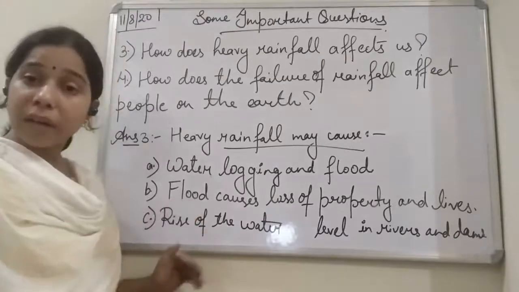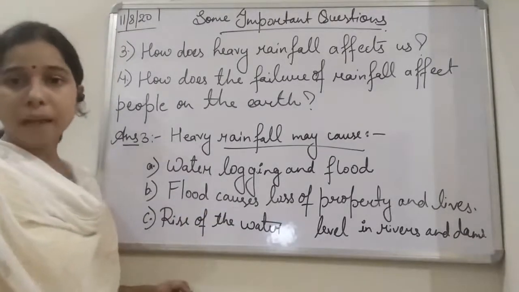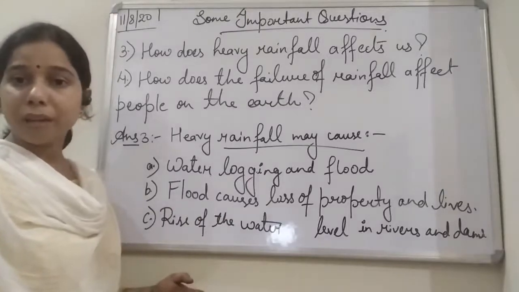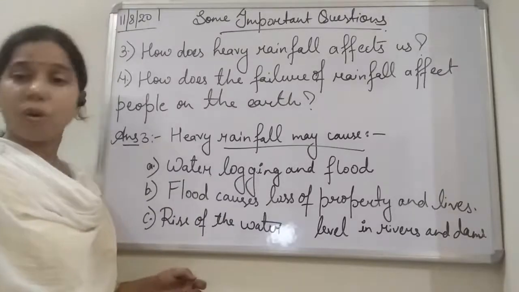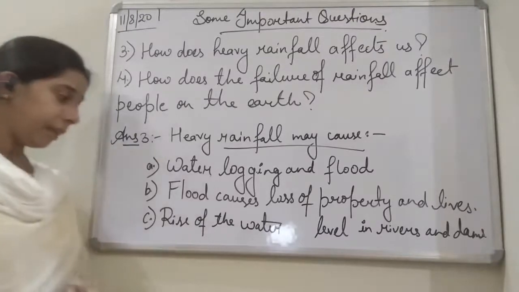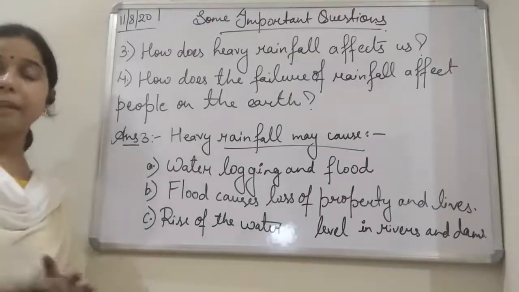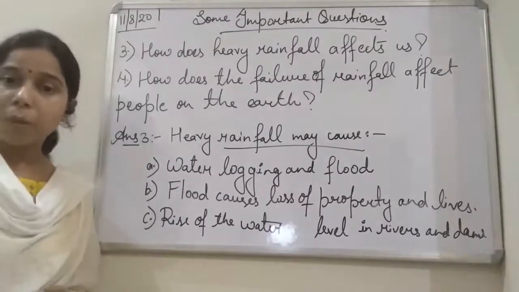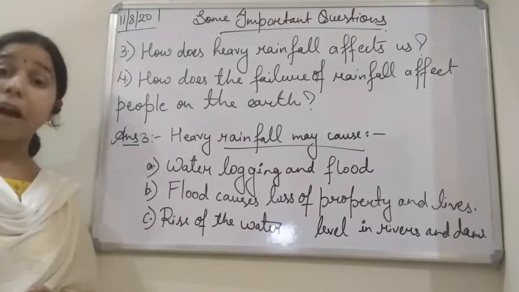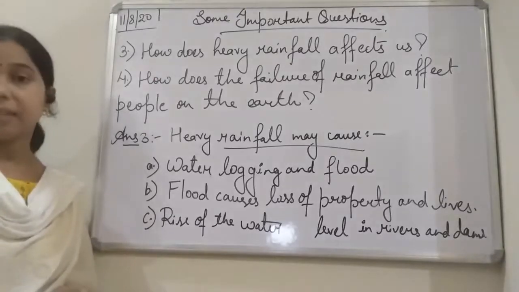The rise of the water level causes the flood. Now as the flood occurs, it will also show an impact, and what kind of impact? It will cause the loss of property and lives of the people, students. And finally, the rise of the water will occur because the rainfall will be there. So the water bodies, including the rivers as well as the dams, their water level increases.